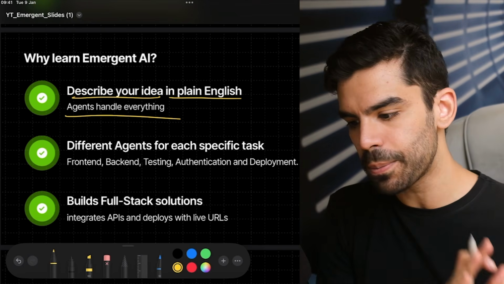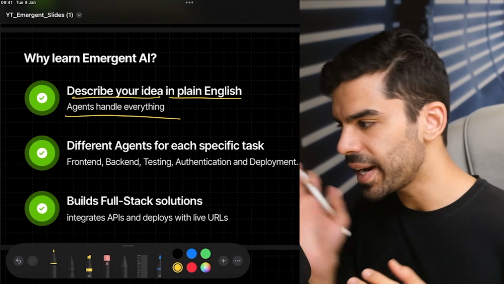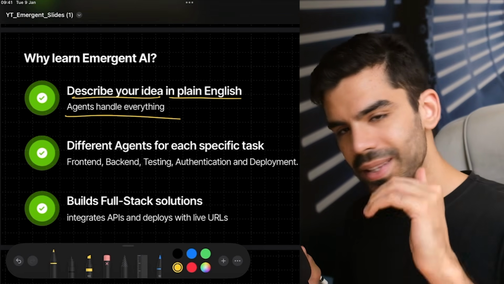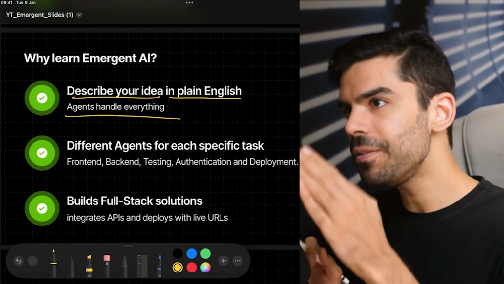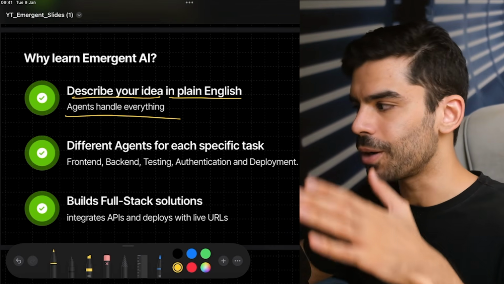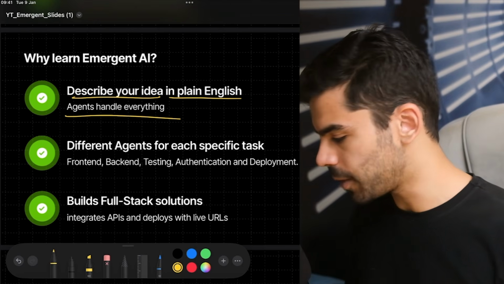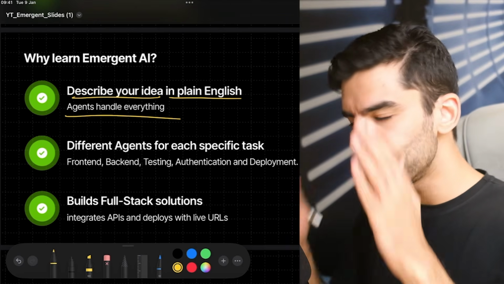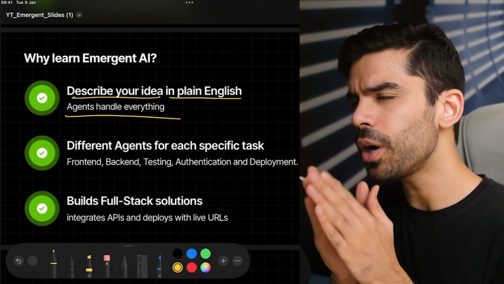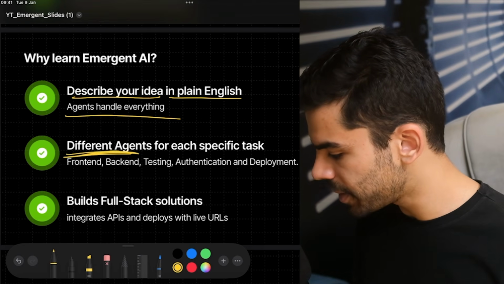Every other vibe coding platform says that you code a bit or you prompt a bit, you get a prototype and that's all. While this platform says that for every part of your fully functional app, we have split up the work, we have distributed the work between dedicated agents. And I'll tell you how that works. But fundamentally, visualize this entire Emergent not as a single app, but as a house of different agents.